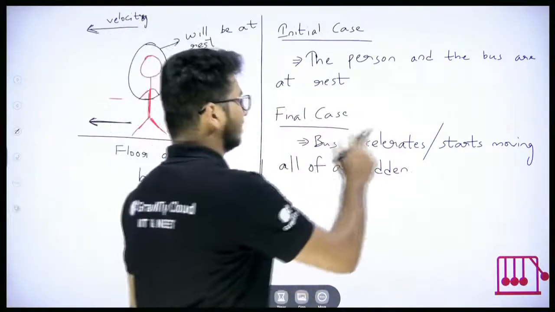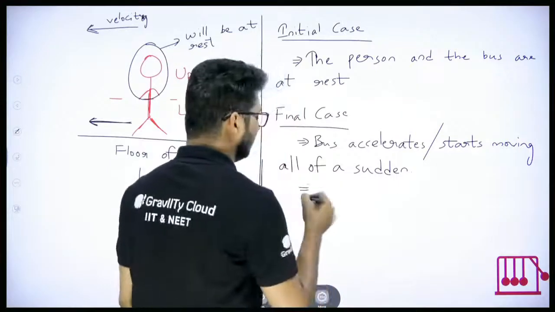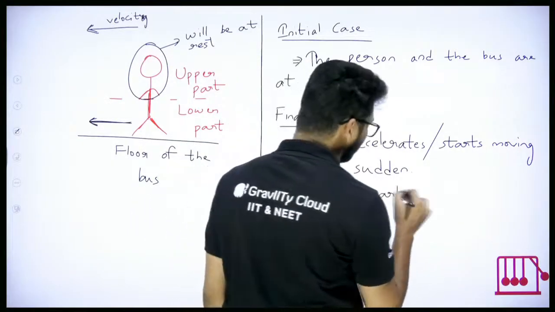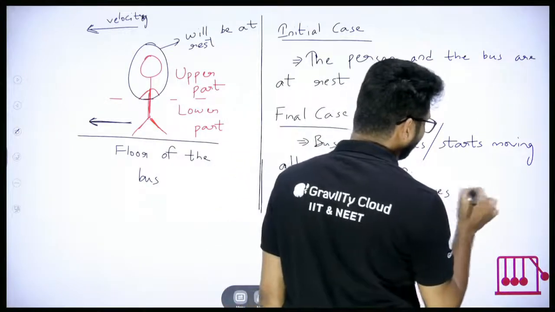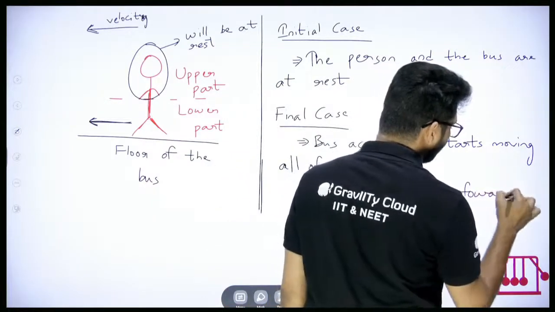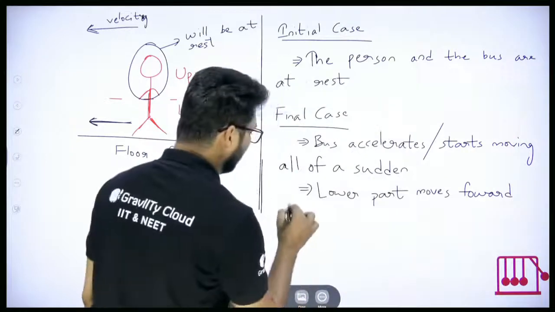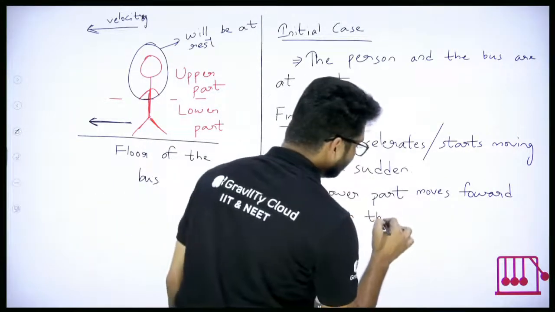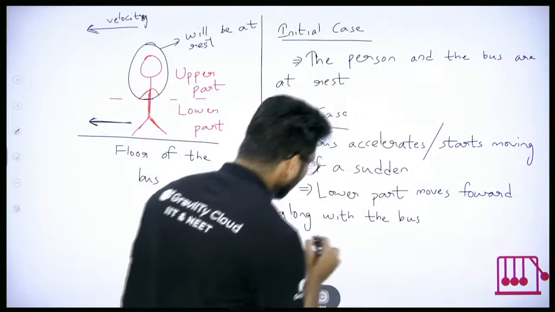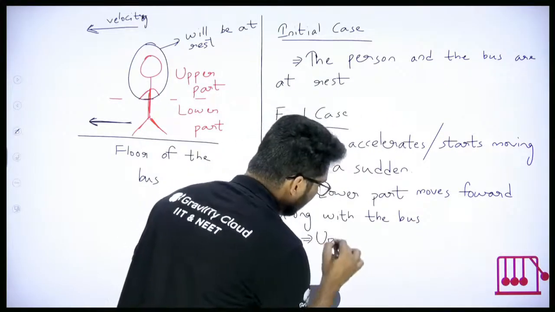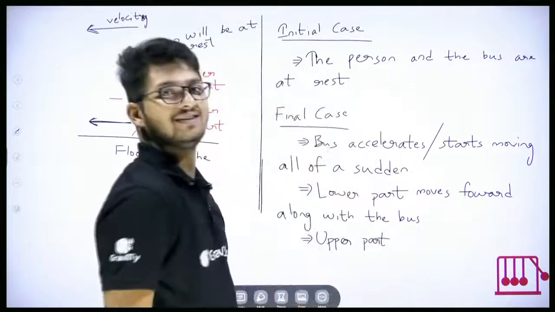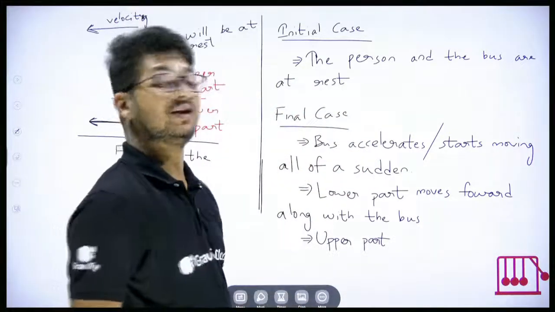So when the bus accelerates or starts moving all of a sudden, the lower part moves forward along with the bus. But the upper part that we were talking about, what will happen to the upper part?